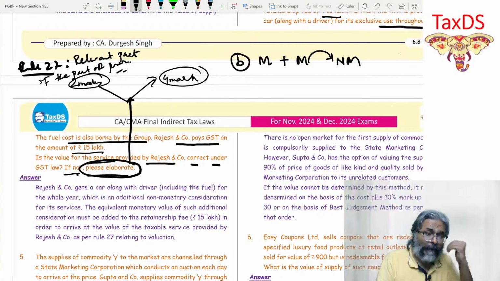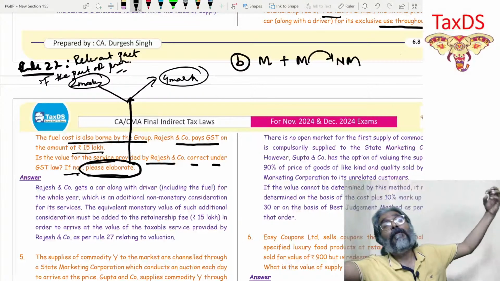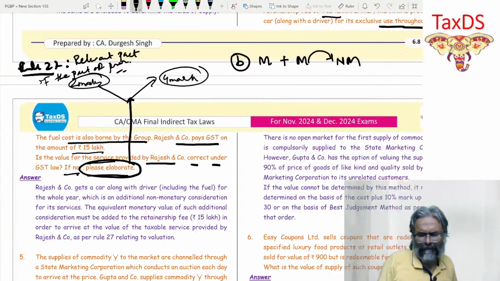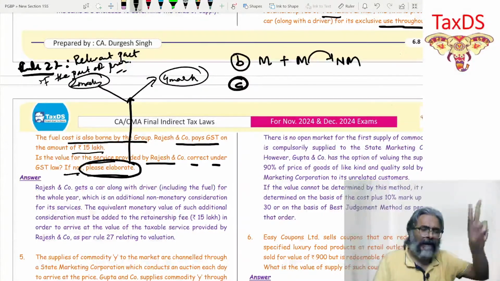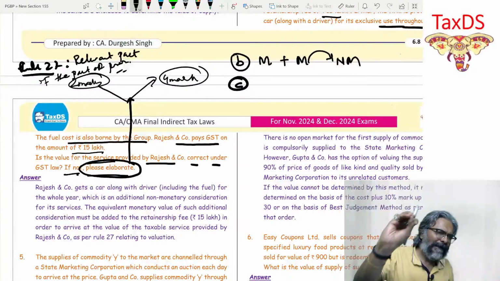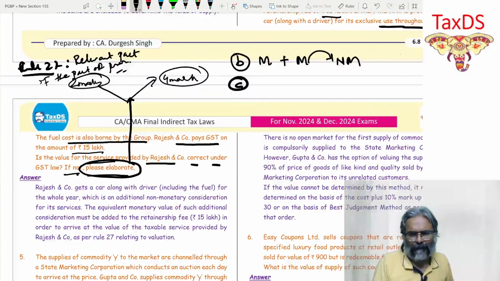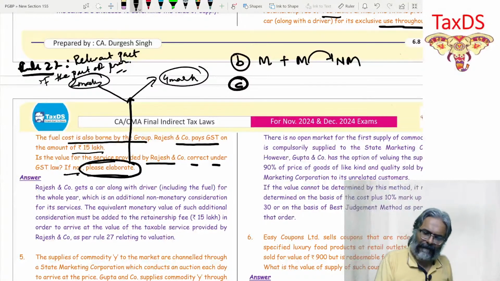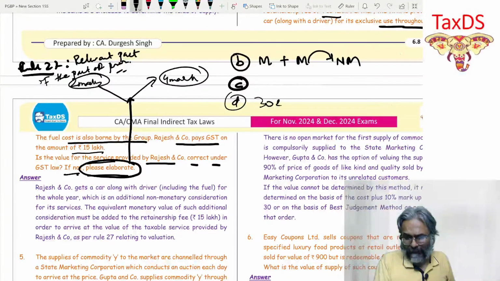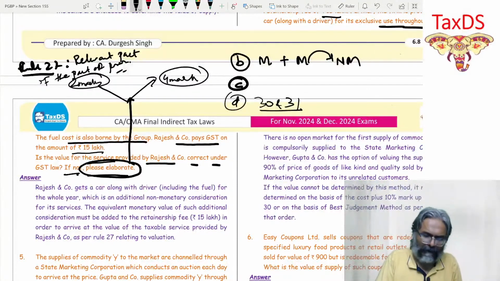If you don't have point number B, that is, you cannot determine the monetary amount of the non-monetary consideration, say for example, a very antique piece you have received, so you cannot determine. Then you go to point number C. And in that point number C, students, what do they say? If A and B are not possible, then C says goods of like kind and quality. At what value are the goods of like kind and quality being sold? This is what you will take primarily. And if that is not there, then D, rules 30 and 31 in that order of sequence.